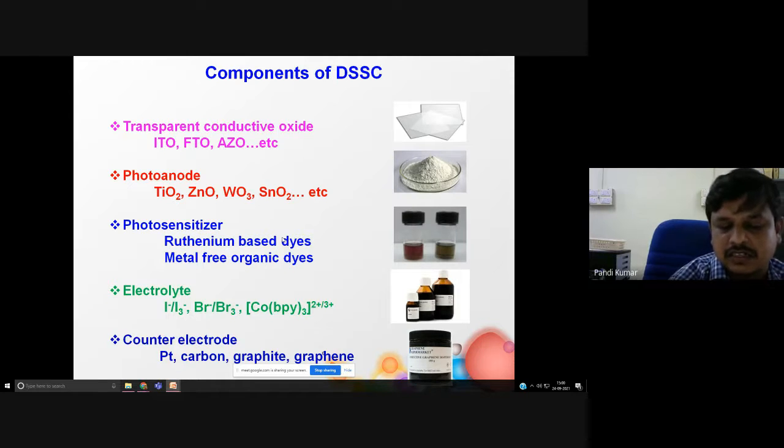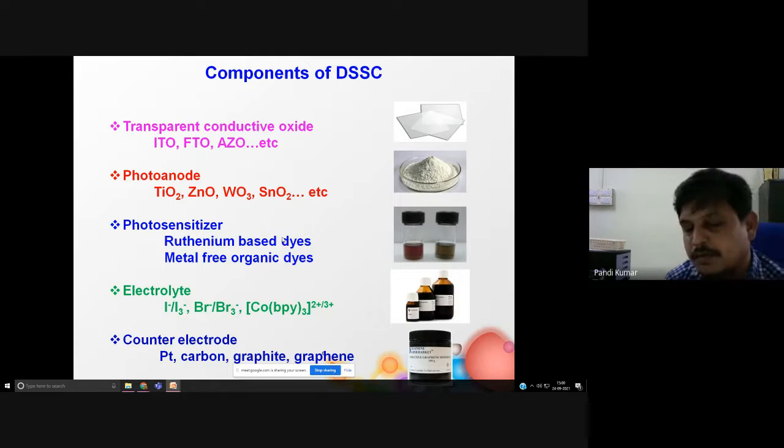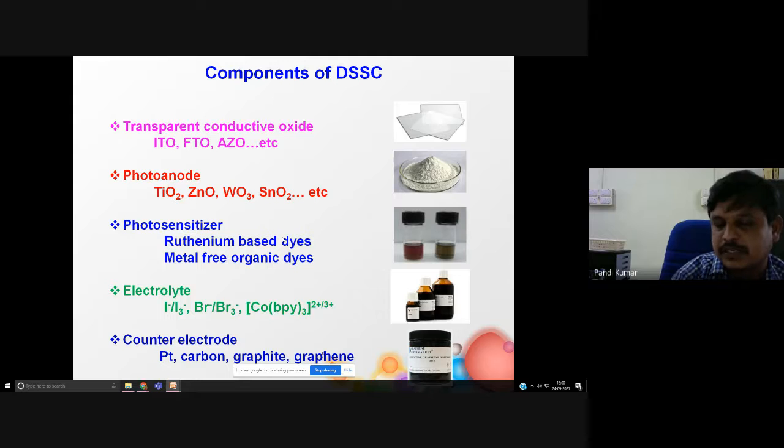Then the electrolyte, you can use an iodine based redox couple. Sometimes the redox potential may be mismatched with the sensitizer, then you can go with bromine and cobalt bipyridyl metal complex based redox couple. Especially this cobalt bipyridyl complex has the world highest efficiency of 14.3%. Then the counter electrode, platinum is the most commonly used. Since platinum is expensive, you can use carbon based material, graphite, graphene, carbon nanotube, carbon nitride for the counter electrode.